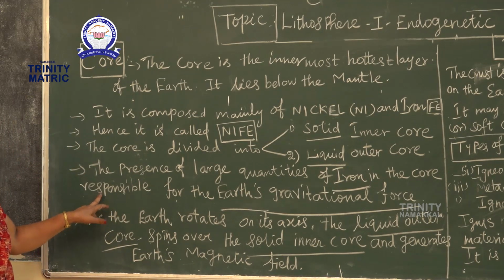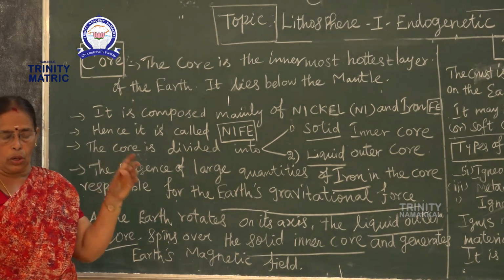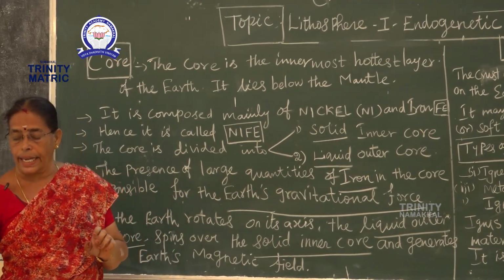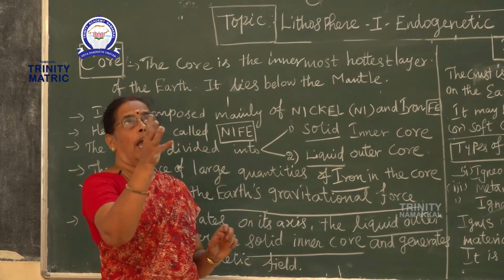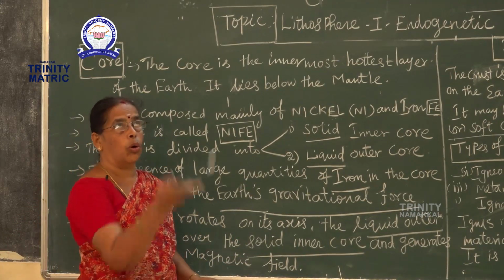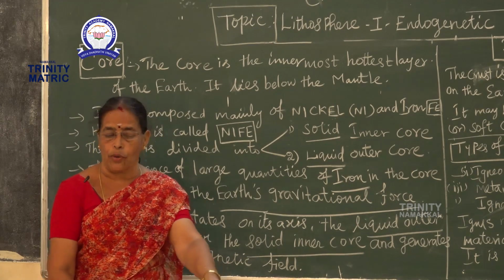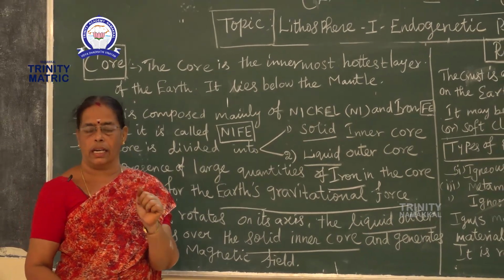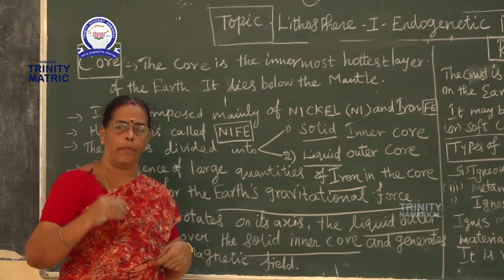Another important thing for the core is gravitational force. For example, if I throw up this chalk, where will it fall? On the earth. What is the reason? Why does it not go up?